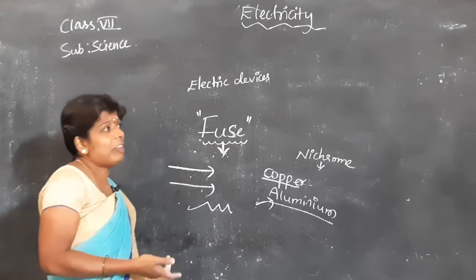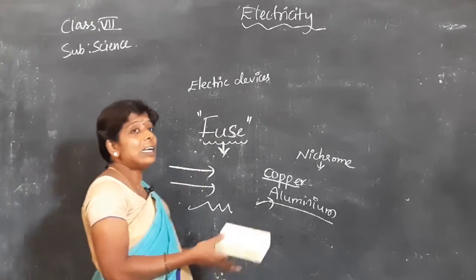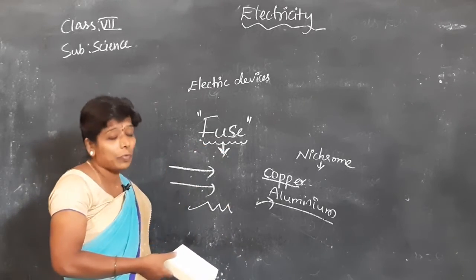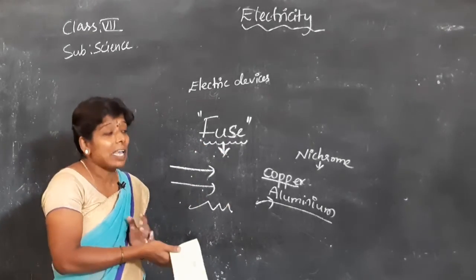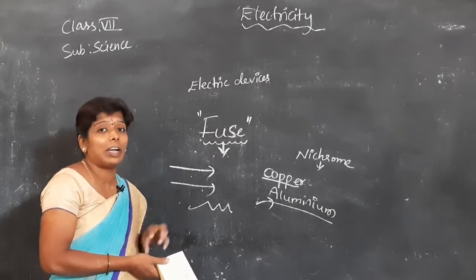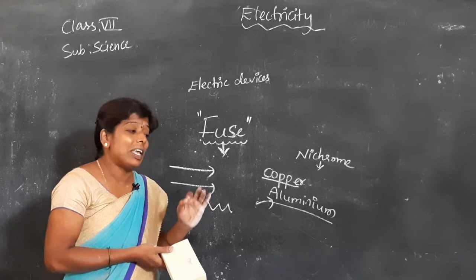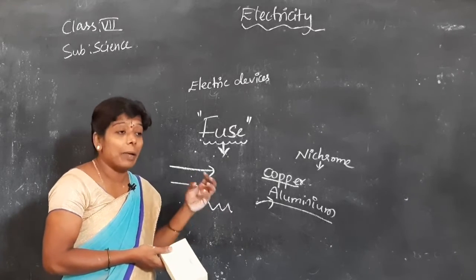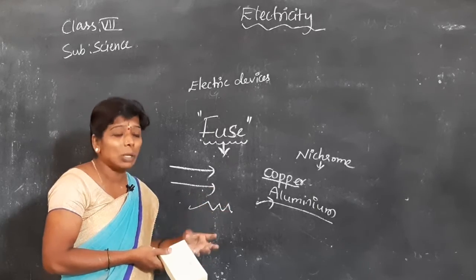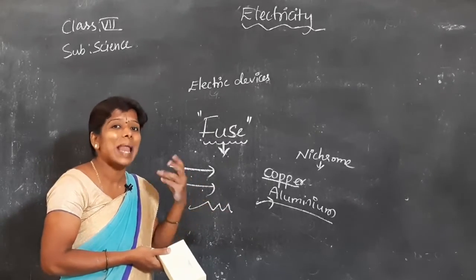You can ask, madam, let more current come. If you don't use this fuse, what will happen? If a large amount of current comes, you can see very big electrical devices, TVs, washing machines, ACs, they will be blasting.